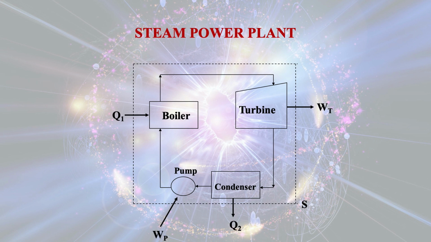But Q2, that is heat given out by the condenser to the outside, is a heat loss from the control volume, and it has to be considered as negative. There is work done by the turbine, that WT we have to consider as positive, and for running the pump we have to give WP, that is work input to the pump. Since this is work done onto the system, it will be considered as negative.